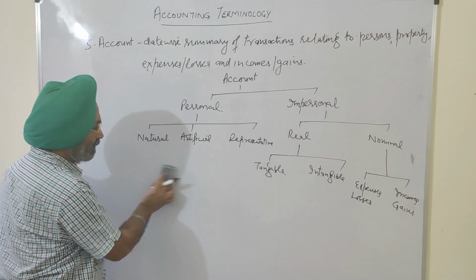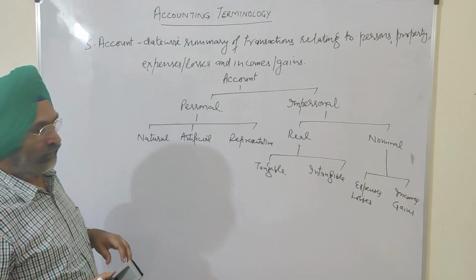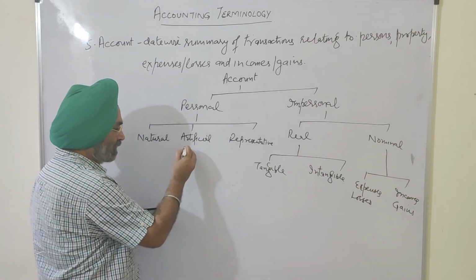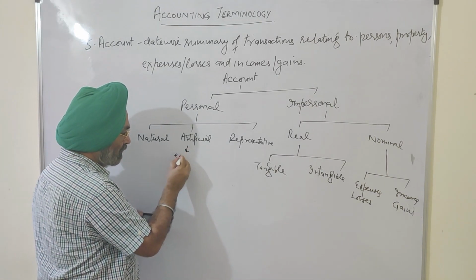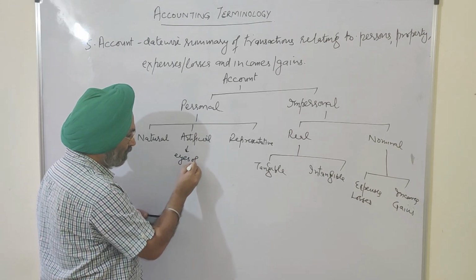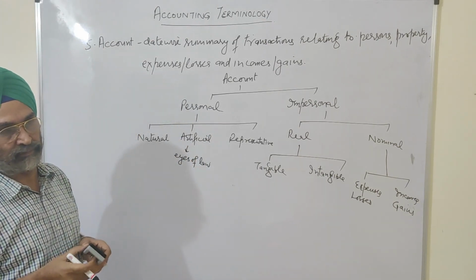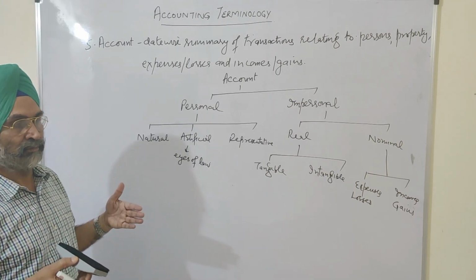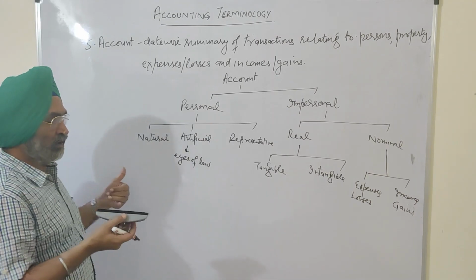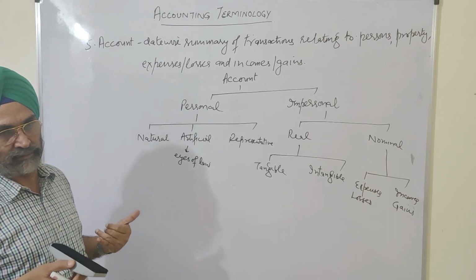Then artificial persons. Artificial persons are the persons treated as persons in the eyes of law. Law treats them as a person. Who is a person? If I am a person, what right do I have?